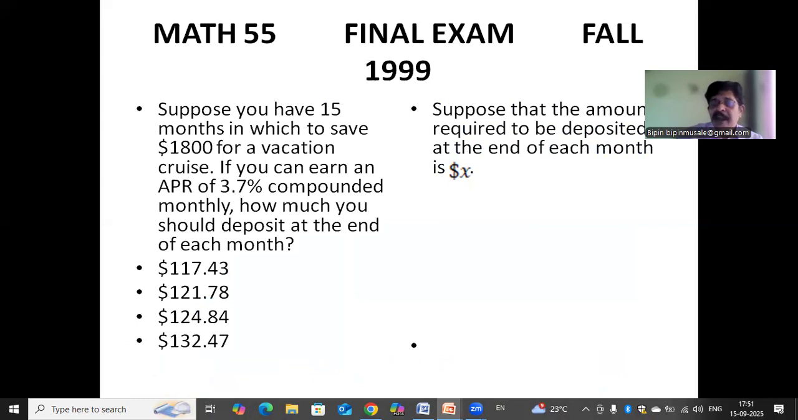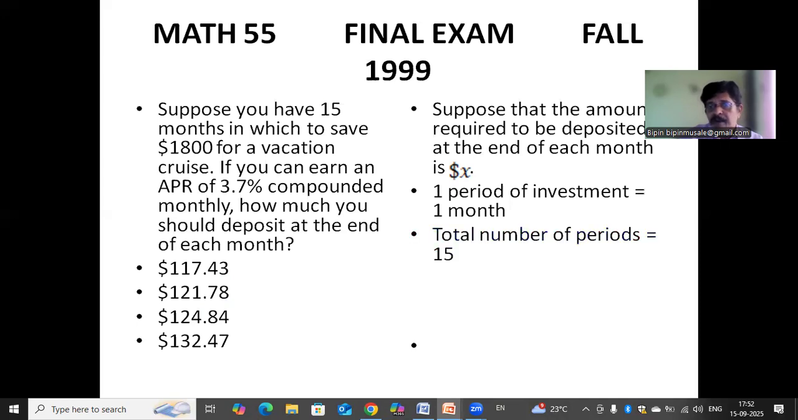So that at the end of 15 months, we'll get our required amount. Now, here, 1 month is one period of investment, because the interest we get is calculated at the end of each month. So the period of investment taken here is 1 month.